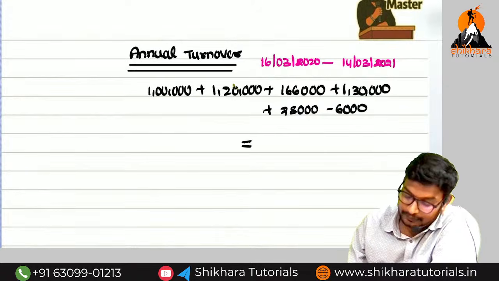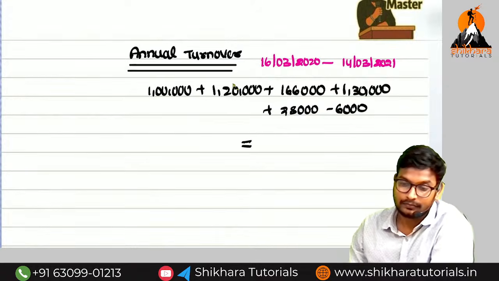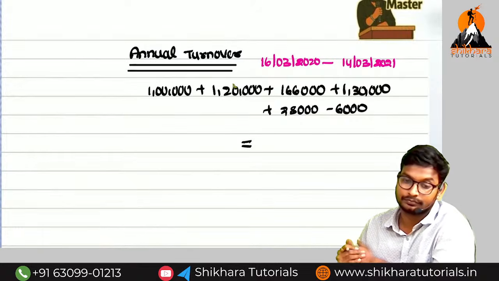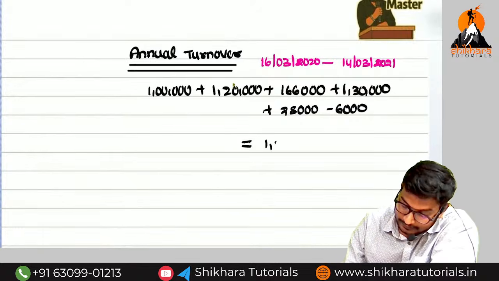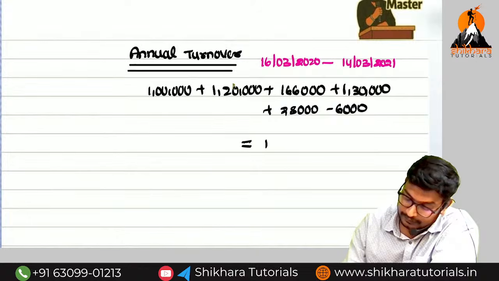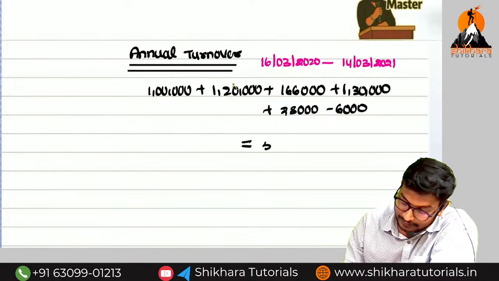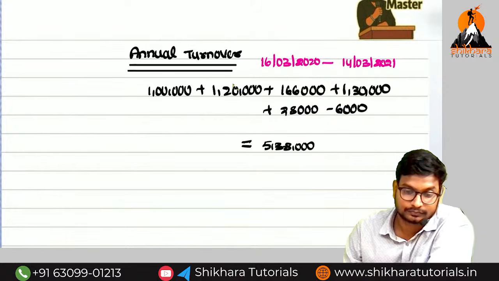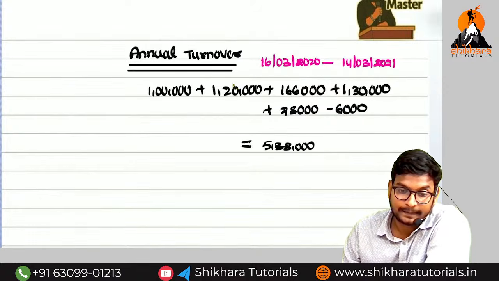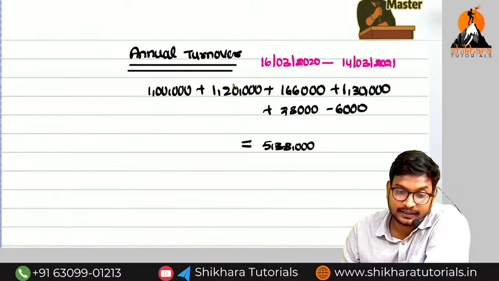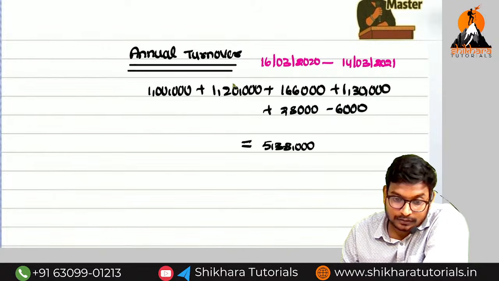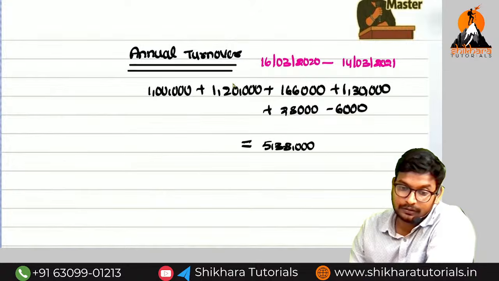What is the total? 5,38,000. Fine, guys?